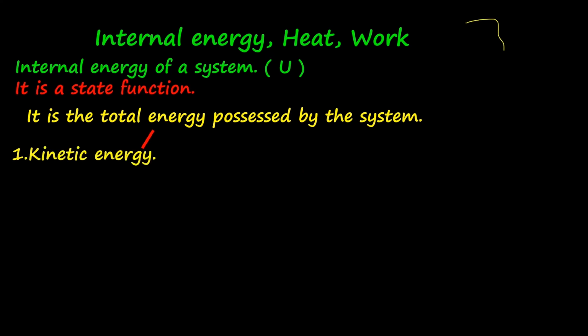1. Kinetic energy. Suppose this is a thermodynamic system. There will be a large number of particles inside the system. These particles will be always in continuous motion. The type of motion exhibited will depend upon the physical state of the substance, that is whether it is a liquid, solid or a gas. When we talk about kinetic energy of the system, we refer to the total energy possessed by these particles by virtue of their motion. That energy is considered under kinetic energy.